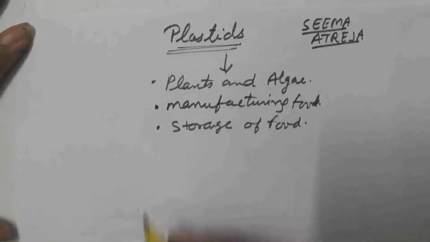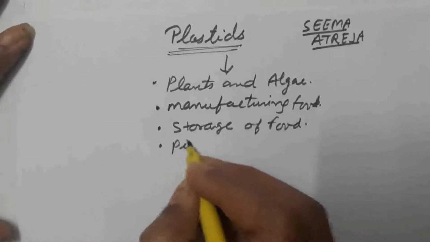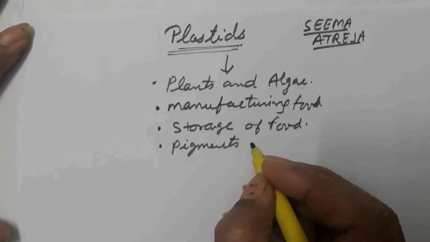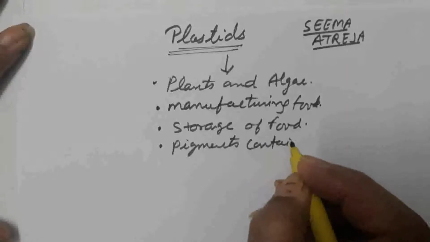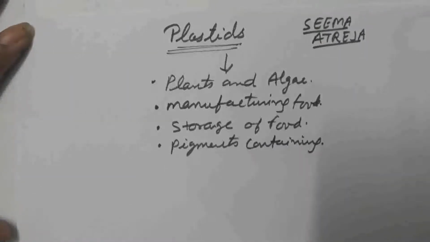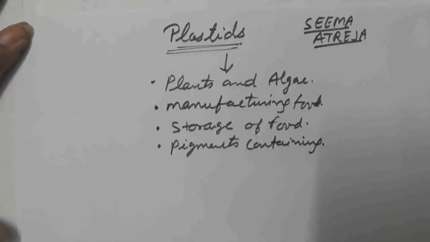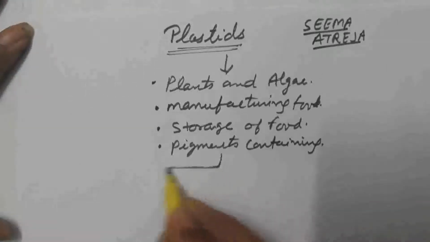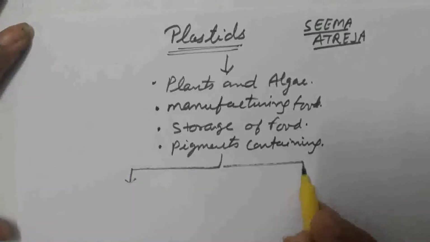They are pigment-containing cell organelles. Pigments are stored in plastids. On the basis of the types of pigment present, we divide the plastids into two types.